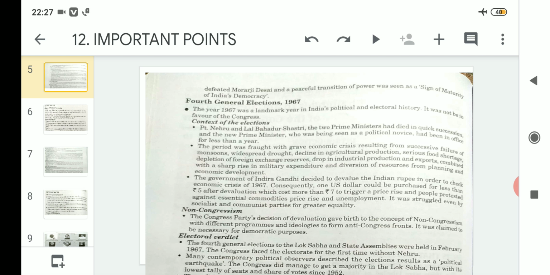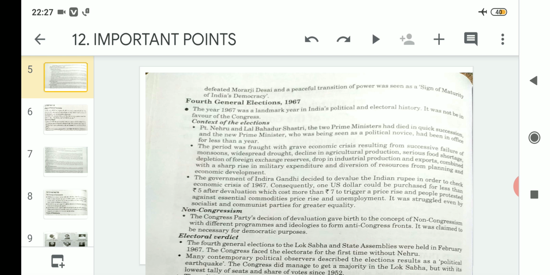After that, the period was fraught with grave economic crisis resulting from successive failure of monsoons, widespread drought, decline in agricultural production, serious food shortage, depletion of foreign exchange reserves, drop in industrial production and exports, combined with a sharp rise in military expenditure and diversion of resources from planning and economic development. So one thing was there, that inexperience of Indira Gandhi.